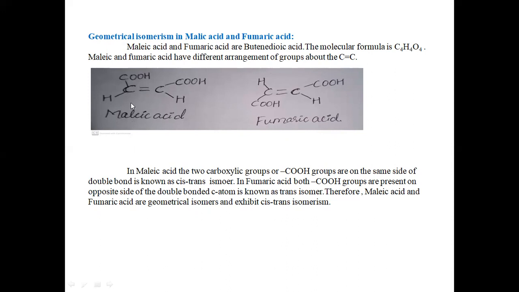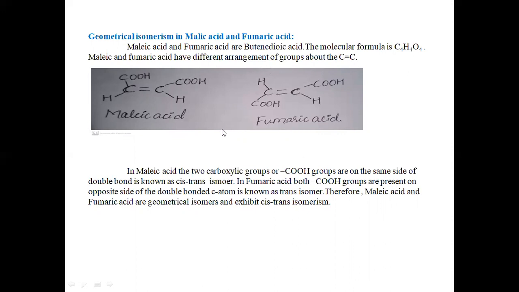If the two carboxylic groups are on the same side of the double bonded carbon atom, it is called maleic acid. If the two carboxylic groups are on the opposite side of the double bonded carbon atom, that is called fumaric acid.